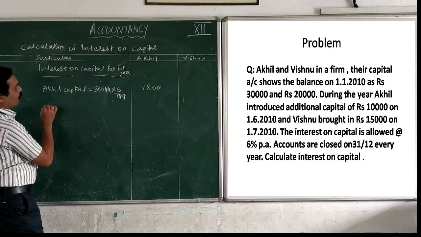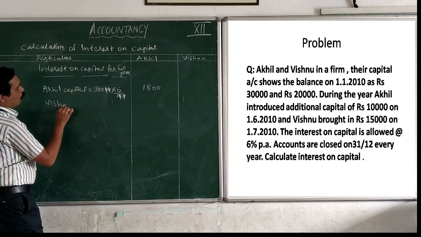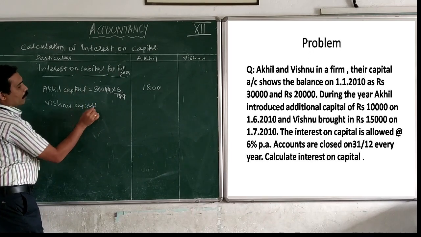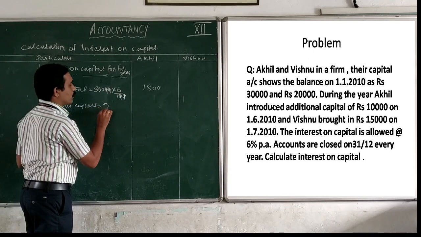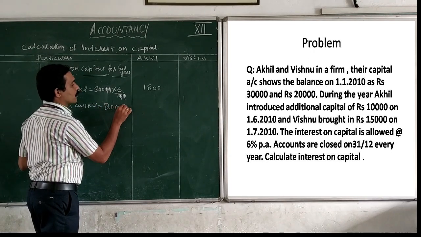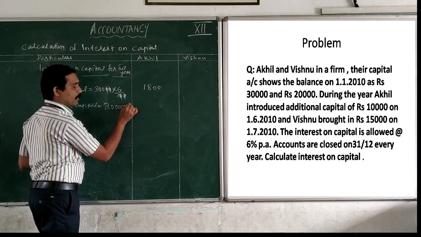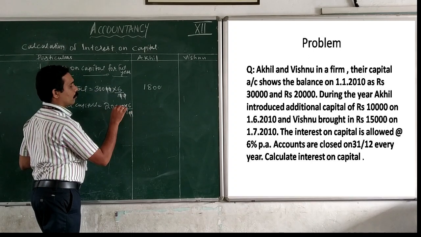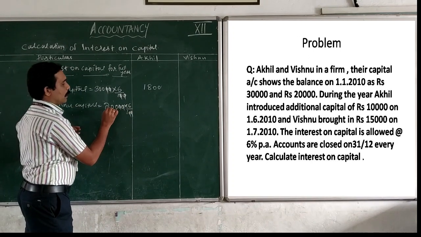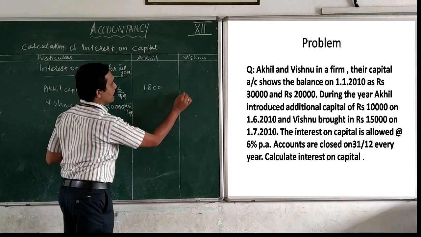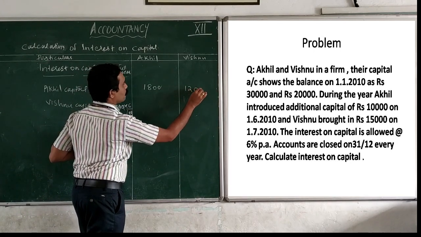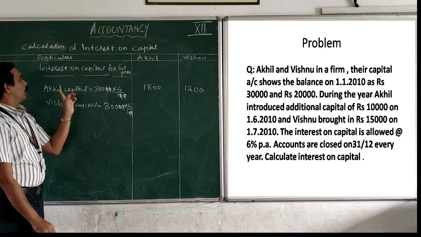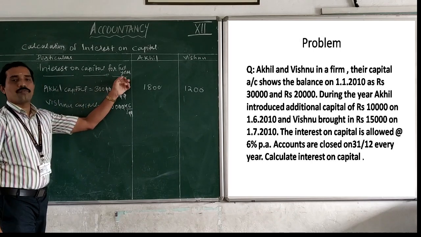And then Vishnu's capital: how much? 20,000, into interest rate 6%, so 6/100. What is the answer? 1,200. That is the interest on capital of Akhil and Vishnu for the full year.